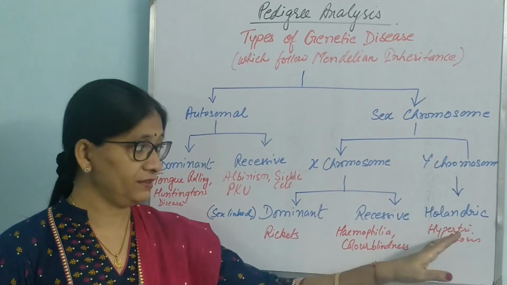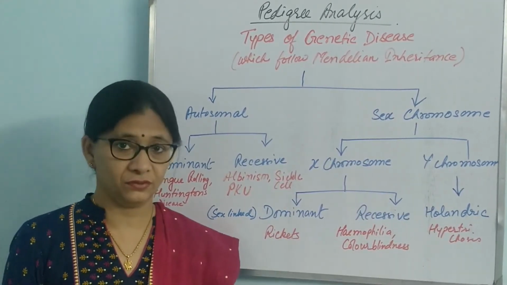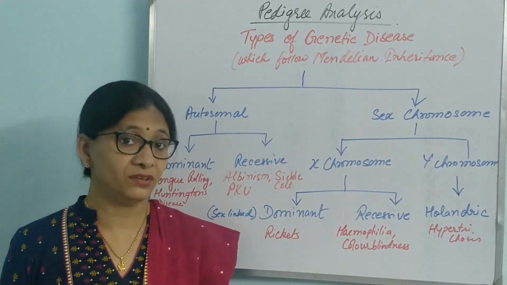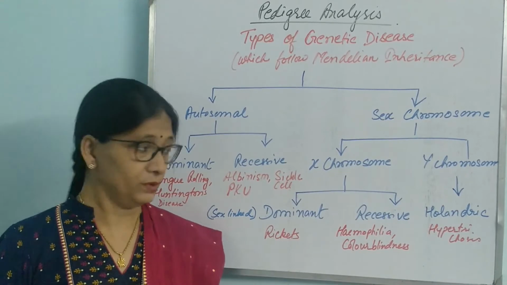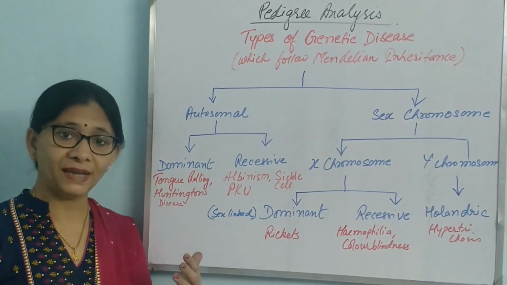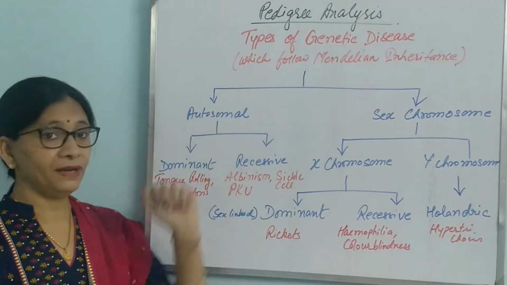Y chromosome genes are known as holandric genes. So if a question comes, what are holandric genes? These are genes located on the Y chromosome. So this is the first requirement: we need to know the types of genetic disorder for which we need to do pedigree analysis.